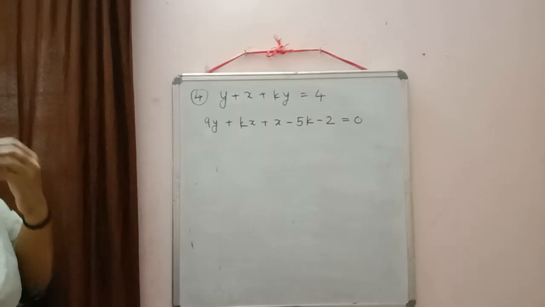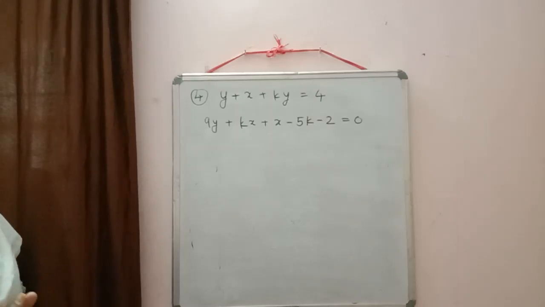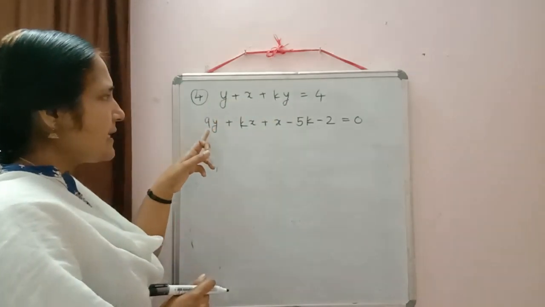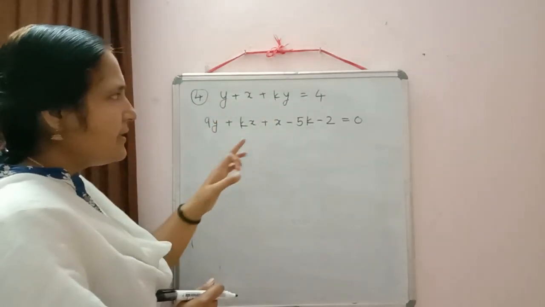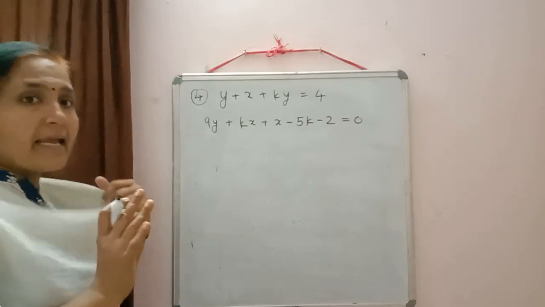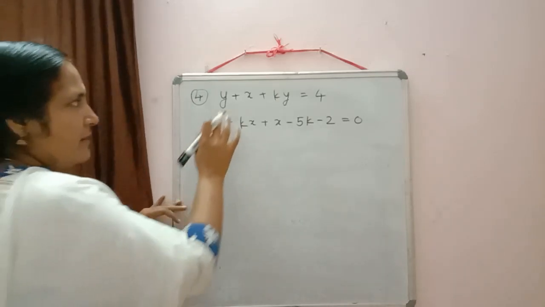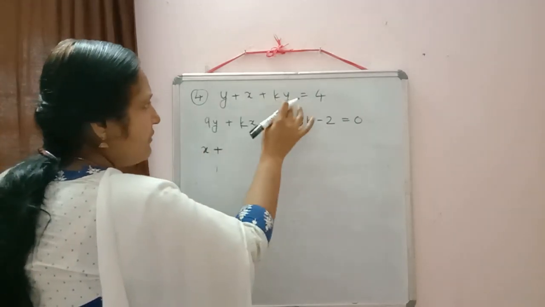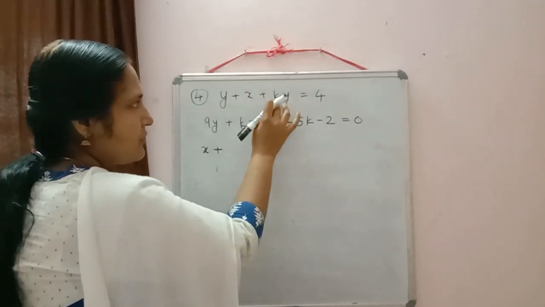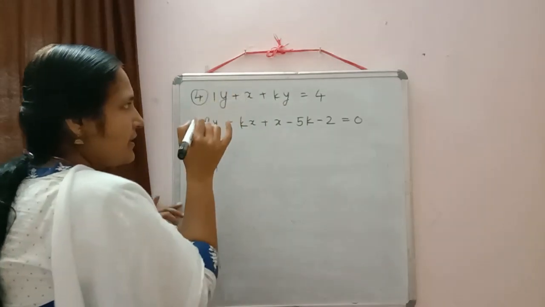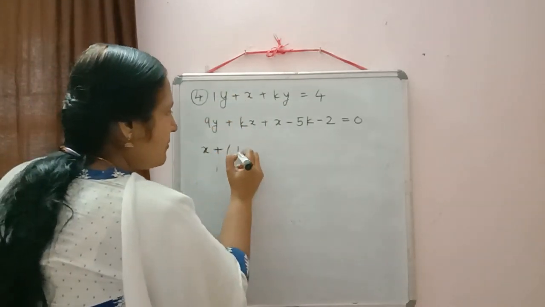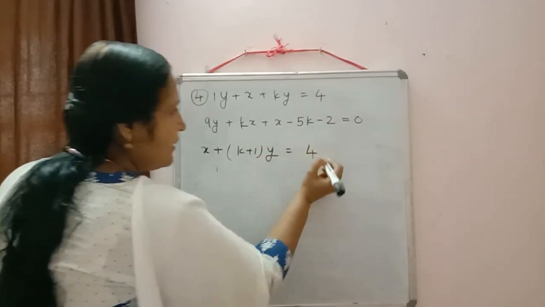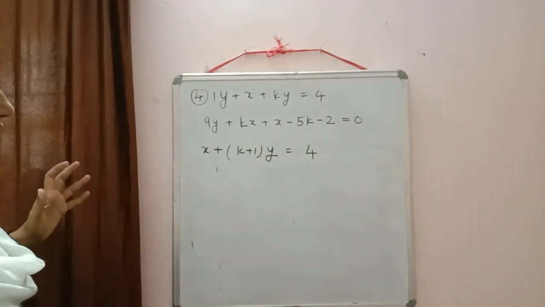So all of you, in this question you can check the expressions are not arranged. Here also we have y, here also we have y. In the second equation also we have x here and here. So first what we will do, we will rearrange them. So here x is there in one term only, so we will write x, and here y we will take common. Then inside the bracket what will come? If nothing is there, what we have here? 1. So I am taking y common, so inside the bracket it will be k plus 1 into y is equal to 4. In this way we have rearranged it.